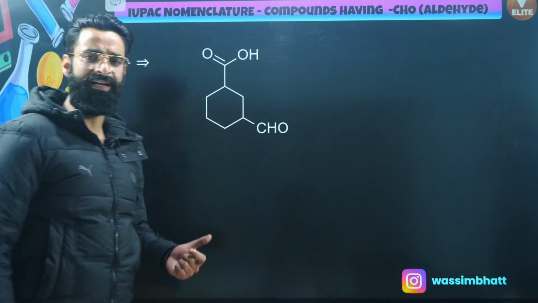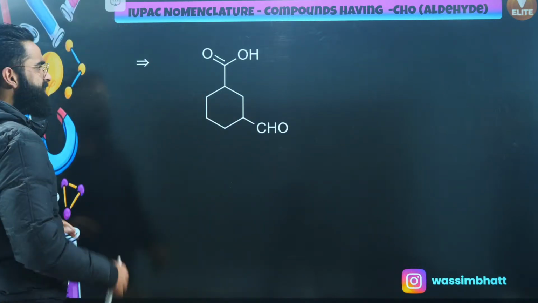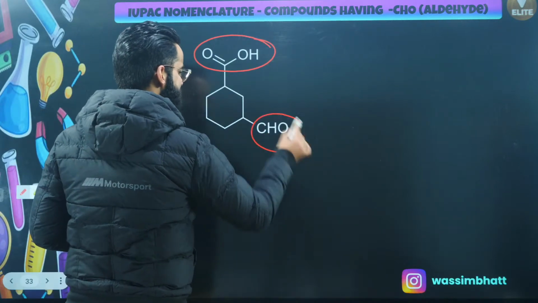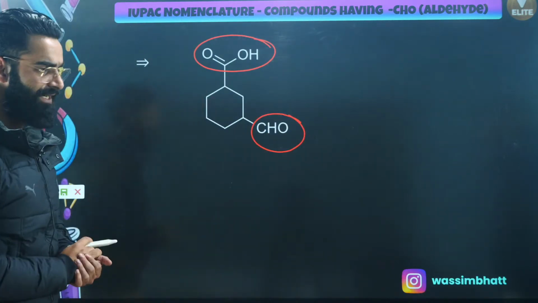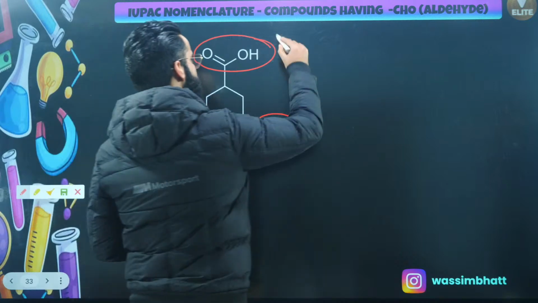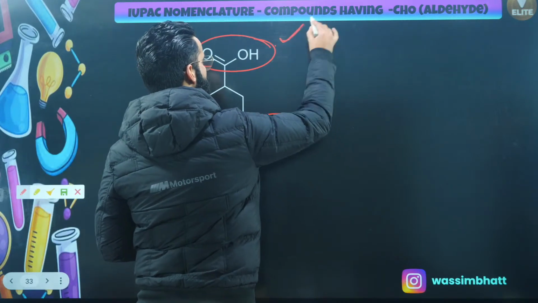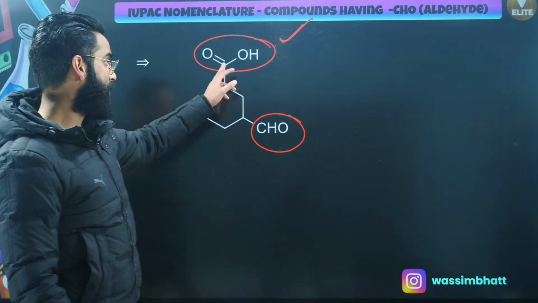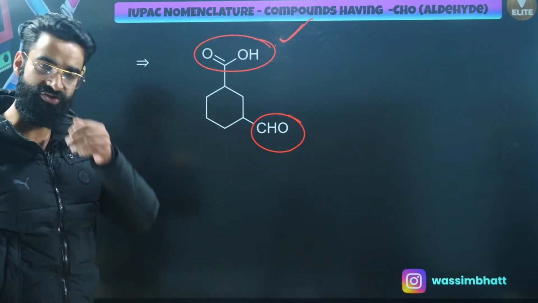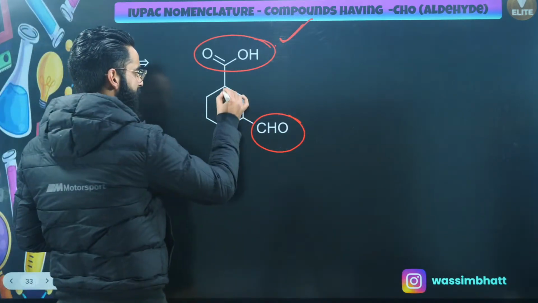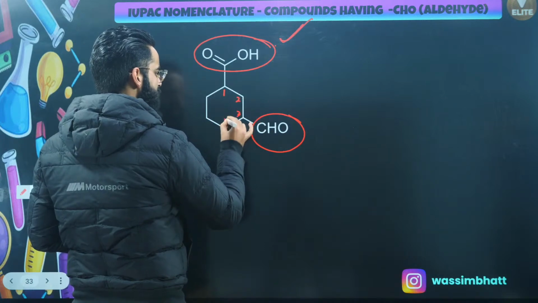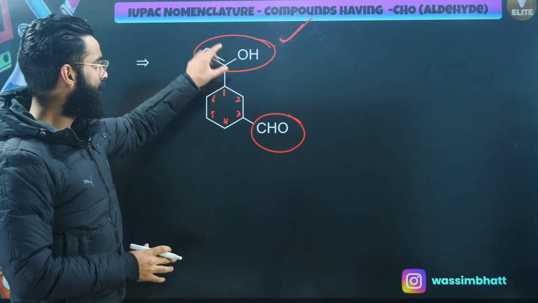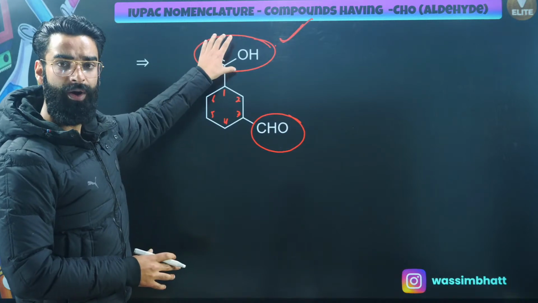Okay, this is one more example, and in this particular example, you have got two functional groups. This is carboxylic acid, this is aldehyde. Let me tell you, priority among the two is given to carboxylic acid. I will have to give priority to the carboxylic acid first. So this carboxylic acid should get the least number in the parent chain. So I'll be starting numbering from here. 1, 2, this is going to be 3, 4, 5, and 6. So this is the major functional group over here.